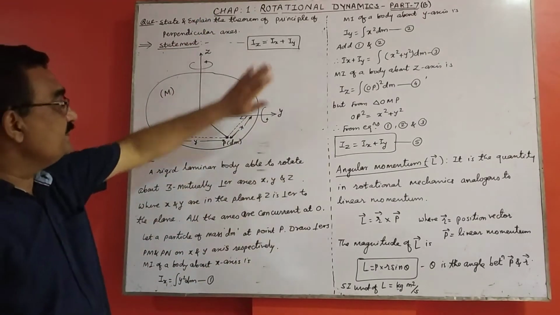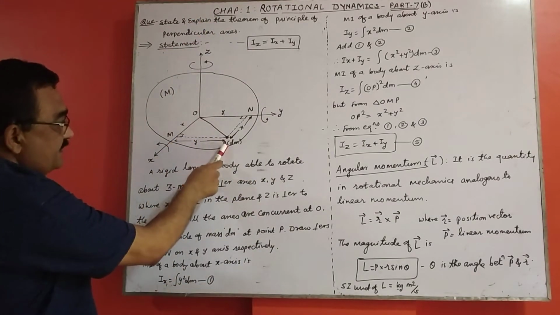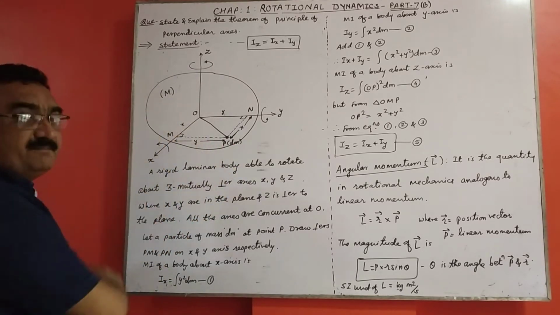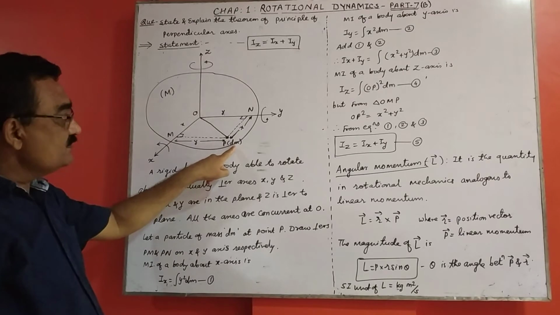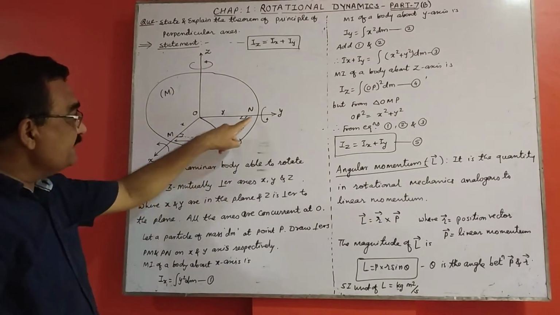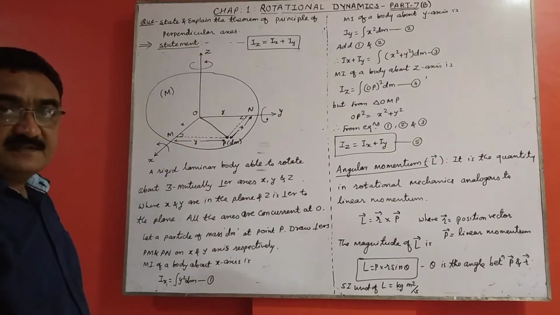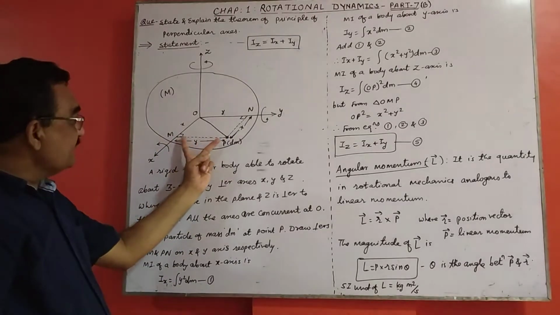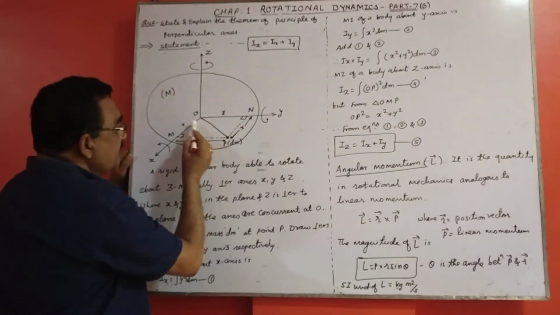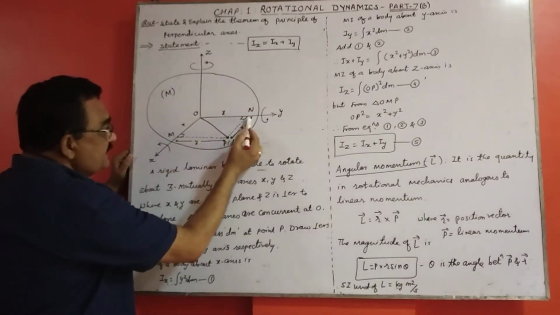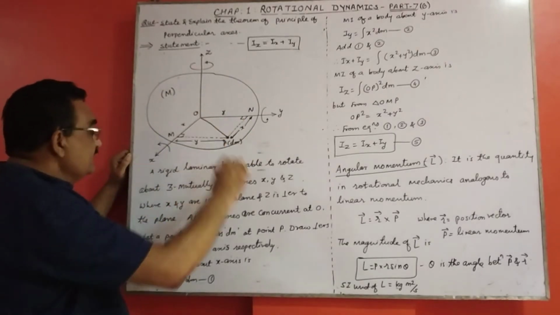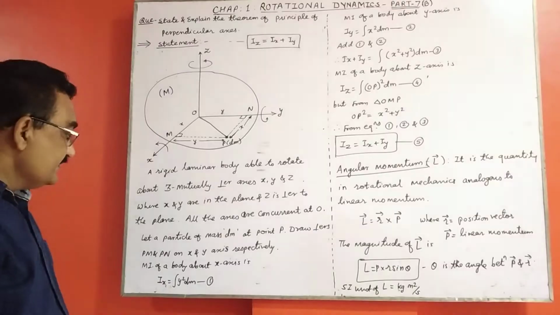Now for the proof of this, here is a point P at which there is a particle of mass dm. The total mass of the body is m. Now from this point we draw the perpendiculars PM and PN on the x and y axes. So this distance is y and this distance is x. So we draw these lines; this line is parallel to this and this line is parallel to this. That is the geometrical figure.